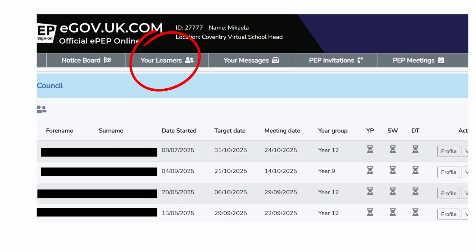When you log in, you will arrive at this page. This is your list of learners linked to your account. You can return to this page at any time by clicking the Learner tab highlighted here. It is important that you check this list carefully against the young people you are currently working with. If any learners are missing, please contact the virtual school. Similarly, if a learner has left or is no longer attending your setting, let us know as soon as possible so we can update the account.